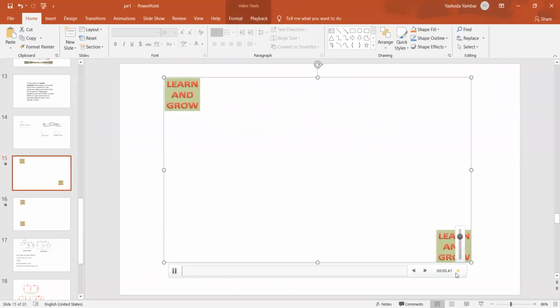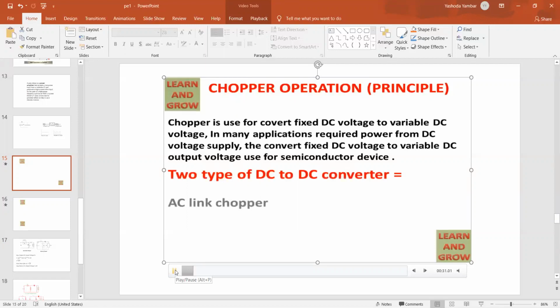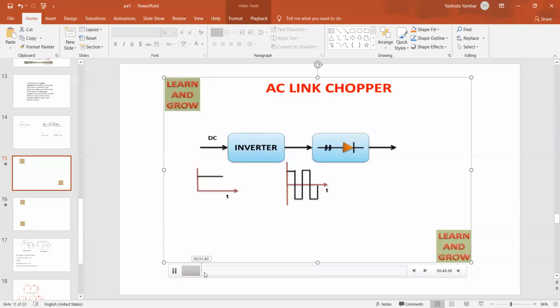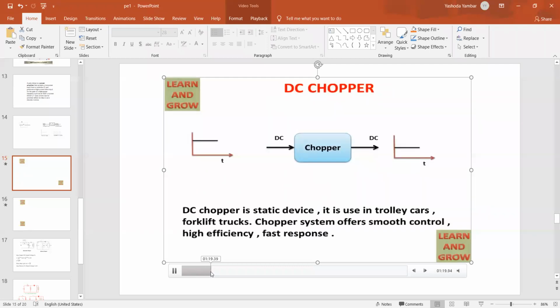The step down chopper is practically used inside laptops. And what is the operation? The same definition you can write. Chopper is a thyristor on-off switch, which is enclosed in a square box, which resembles the forced commutation circuit. Here we are showing the basics of the chopper. A DC chopper is a power electronic circuit which converts fixed DC to variable DC.